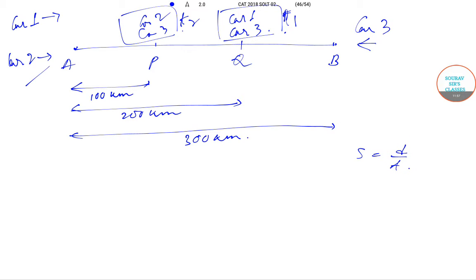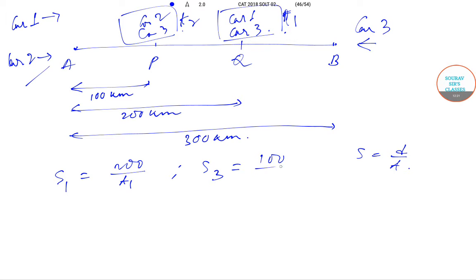So the speed of car 1 will be equal to the distance traveled by car 1 divided by the time taken. So distance traveled by car 1 will be, since they meet at the point Q, 200 kilometer divided by t1. And similarly, the speed of car 3 at this very instant will be equal to the distance traveled, which will be equal to QB.